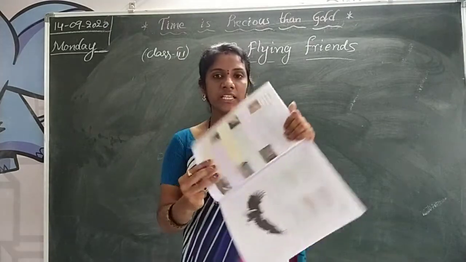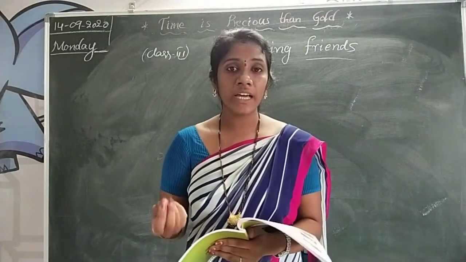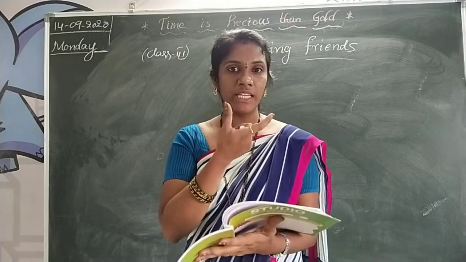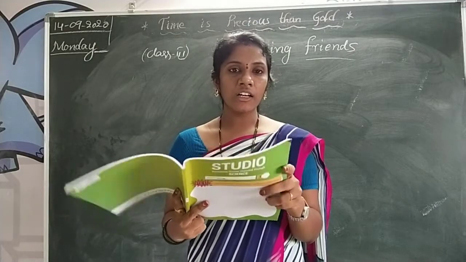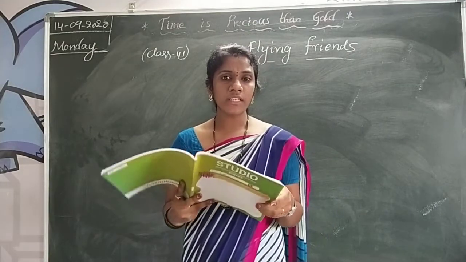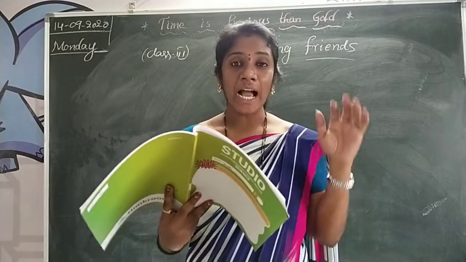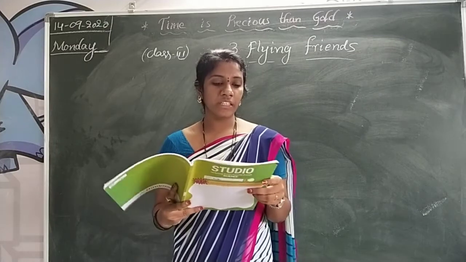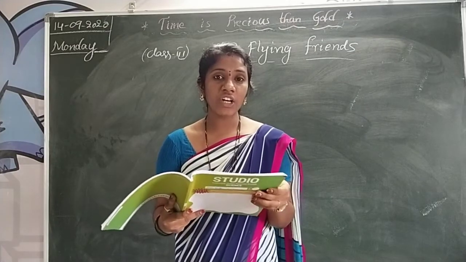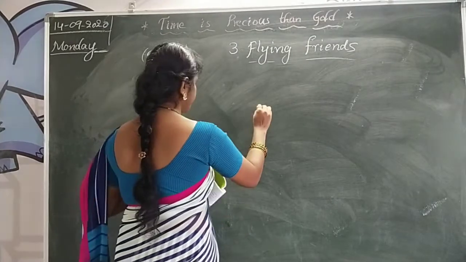And next one, see page number 42, feet and claws. Now we are observing different types of birds and different types of birds' beaks. Now we can observe birds' feet and claws. All birds have two legs. They use their legs to walk, climb and swim. The feet of birds end in sharp, curved, nail-like structures called claws.